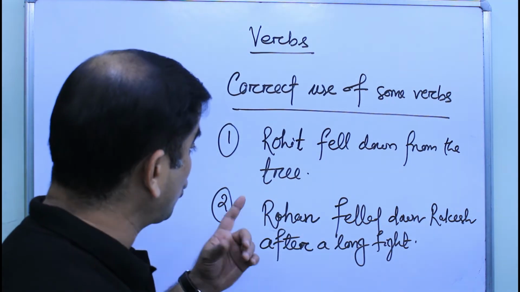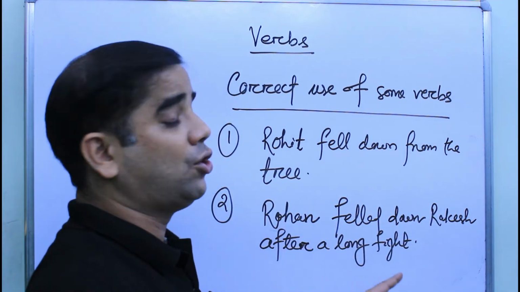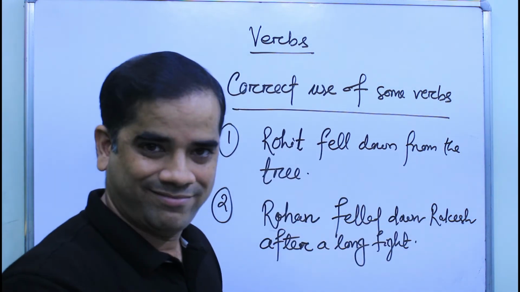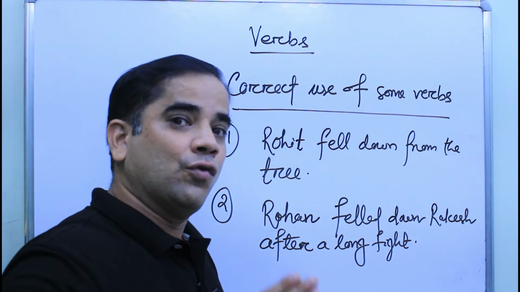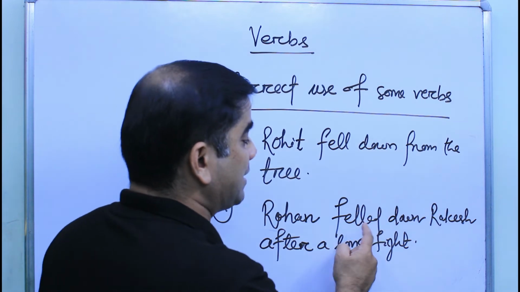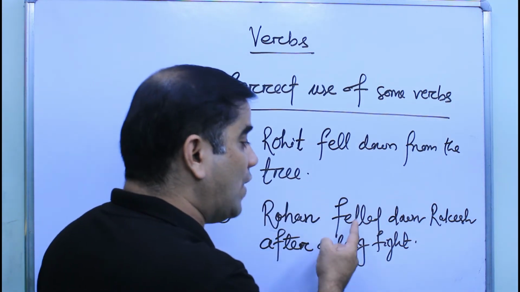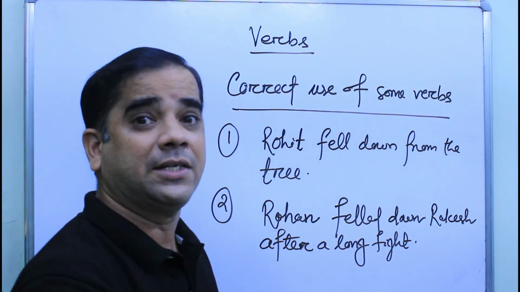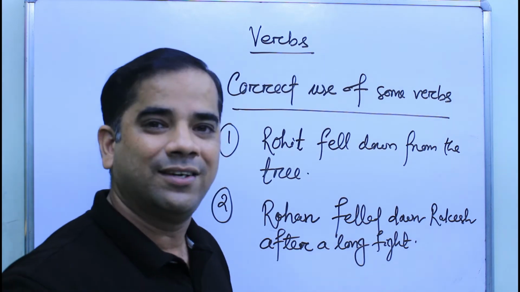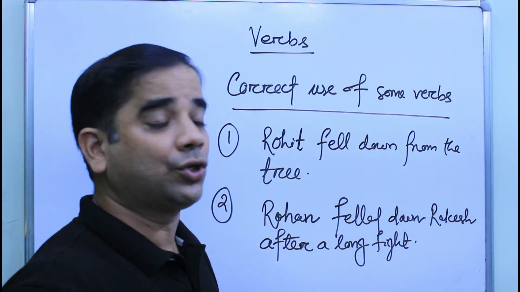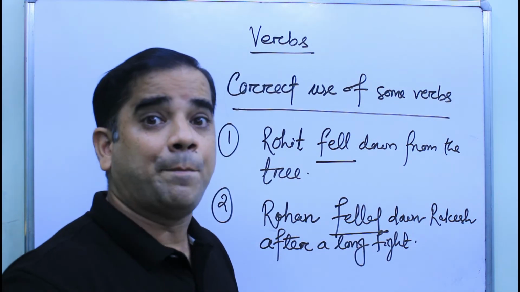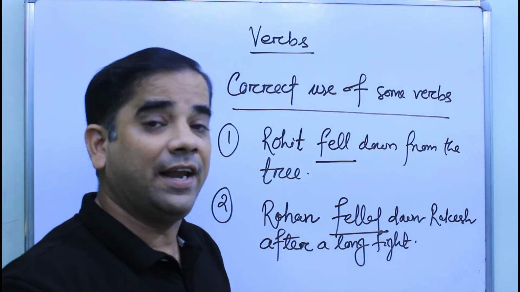In the second sentence, Rohan felled Rakesh after a long fight. That means Rohan made Rakesh fall. As I have already told you, fell in present tense means to make something fall. And in its past form, felled. Rohan felled Rakesh after a long fight means Rohan made Rakesh fall after a long fight. So this is the difference in use of fell. This is the past tense of fall, but felled is the past form of the verb fell.